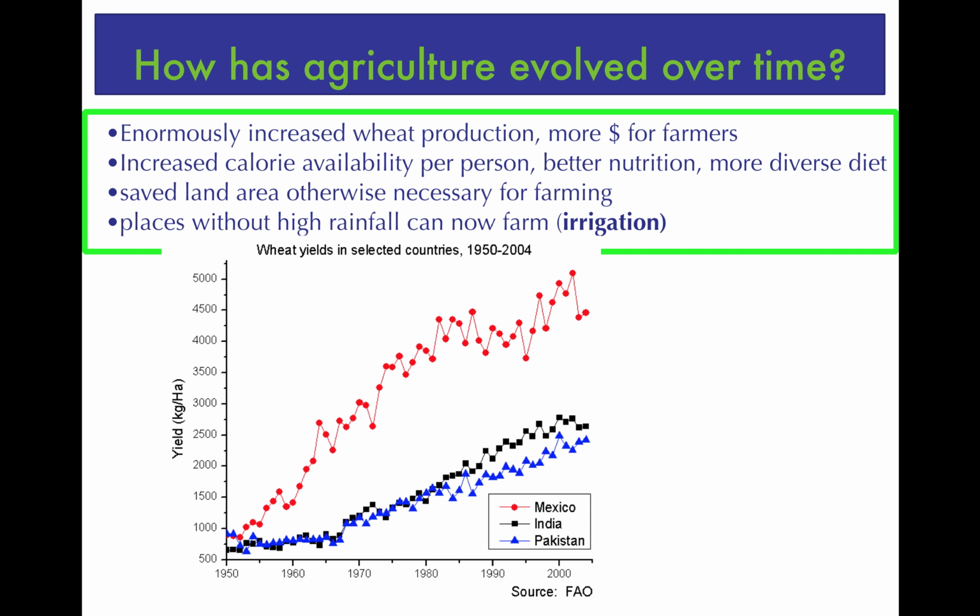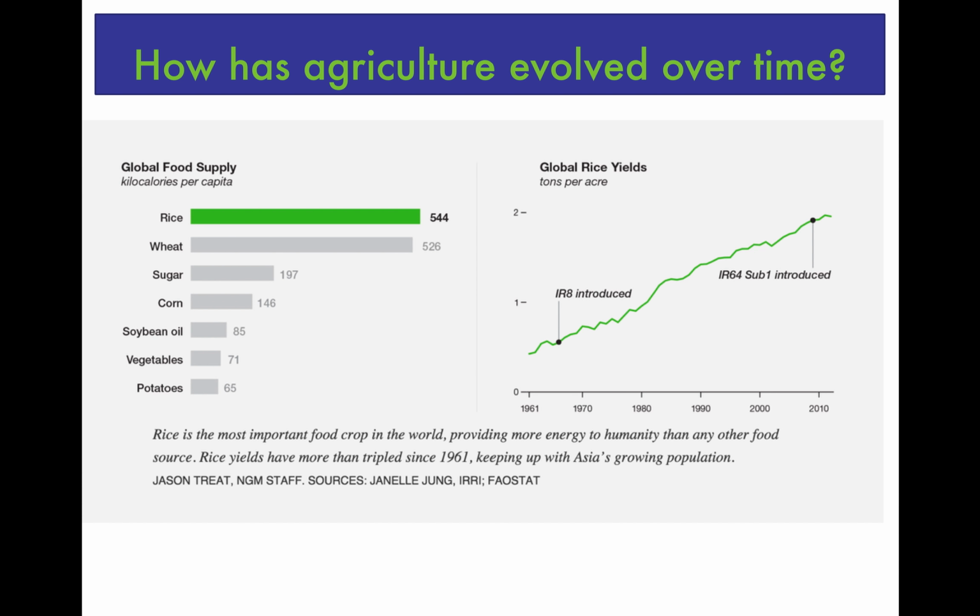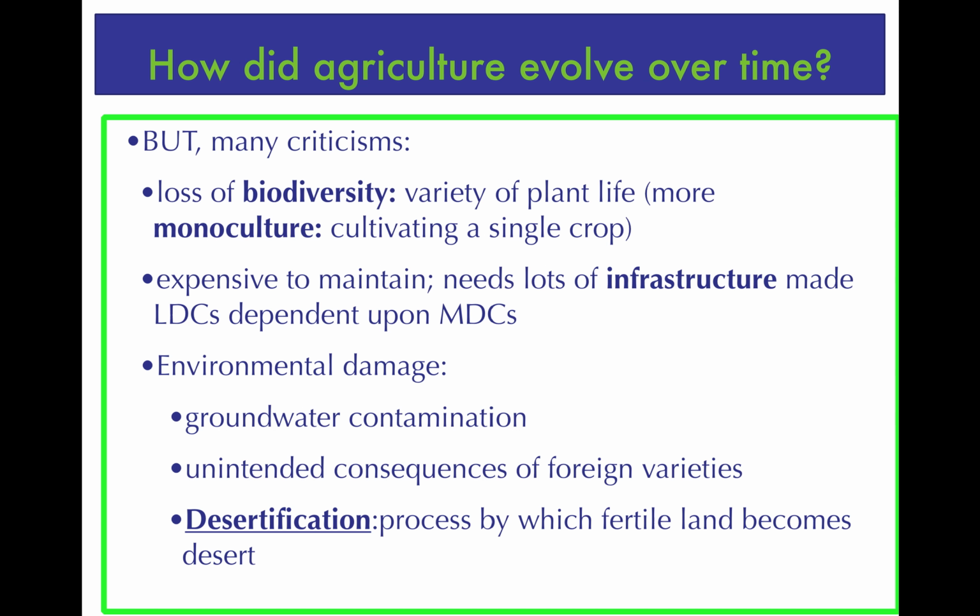And lastly, these high yield varieties, many of these ultimately becoming drought resistant crops, that means that places that don't get high rainfall are still able to be farmed with these new practices of irrigation, and as I mentioned, the crop varieties themselves. So this is really a massive gain in that sense for these different regions of the world. But that doesn't mean it didn't come without criticisms.